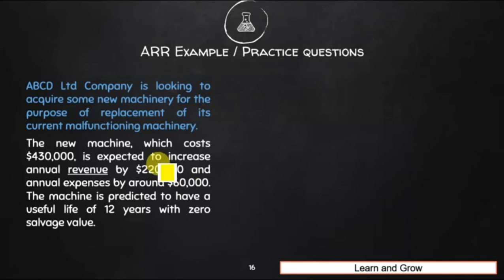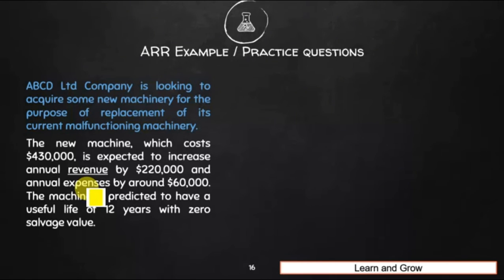These two are annual figures, remember that, and this is the purchase price of the machinery. The machine is predicted to have a useful life of 12 years with zero salvage value. In the question itself they have said that the salvage value is 0, right?